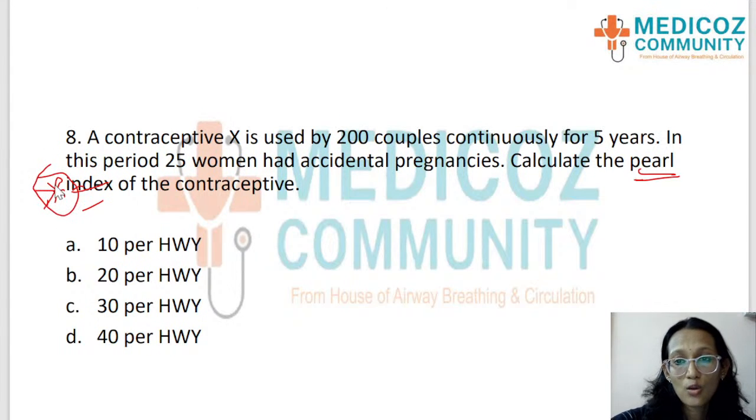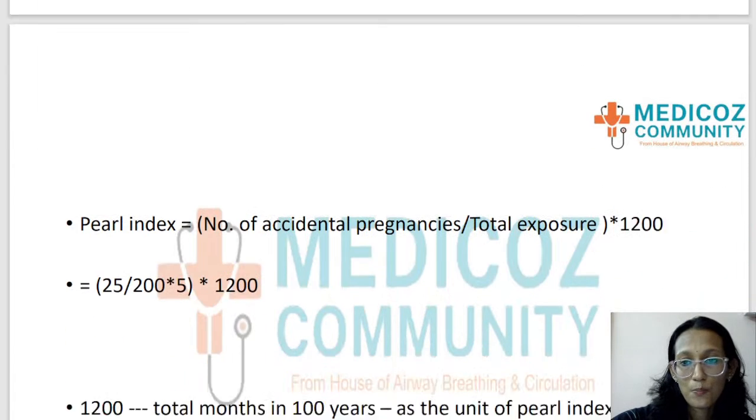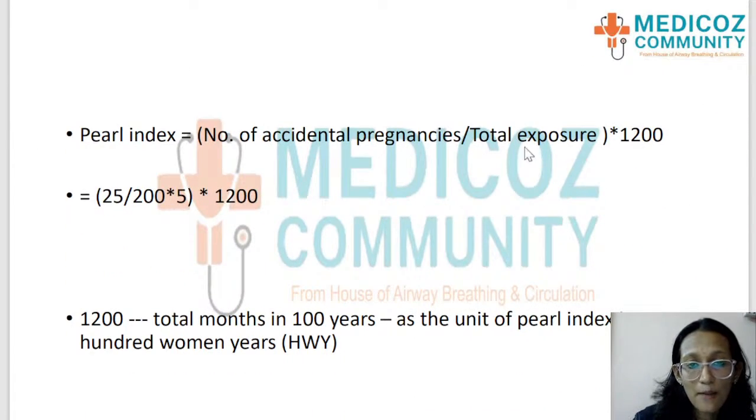Okay, so what is the formula for Pearl index? That's what we're going to be discussing. So Pearl index is the number of accidental pregnancies divided by total exposure into 1200. Okay, so number of accidental pregnancies divided by total exposure.